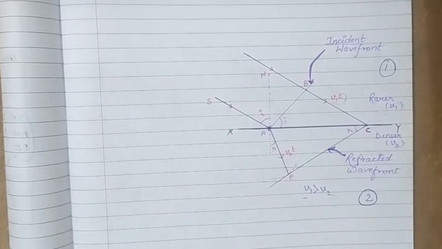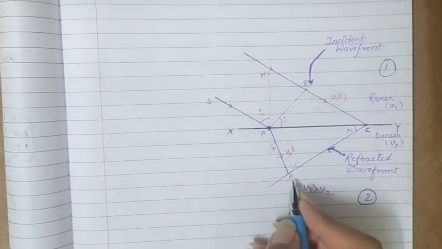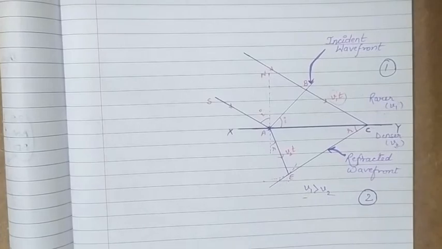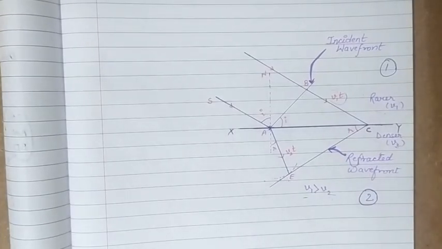So the tangent plane CE will be the new refracted wavefront. Now the angle of incidence and angle of refraction we have considered as i and r.